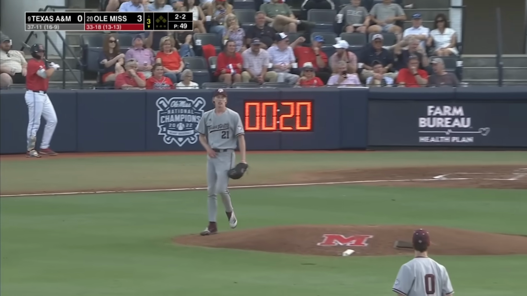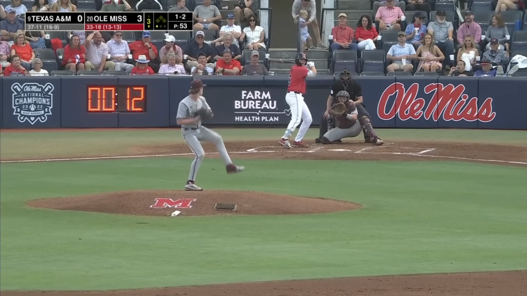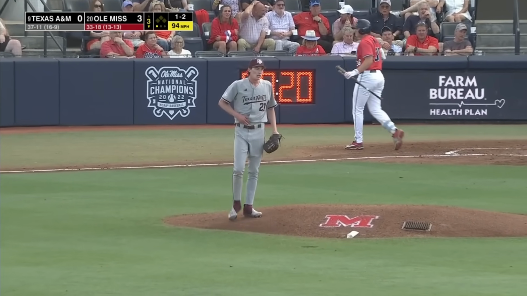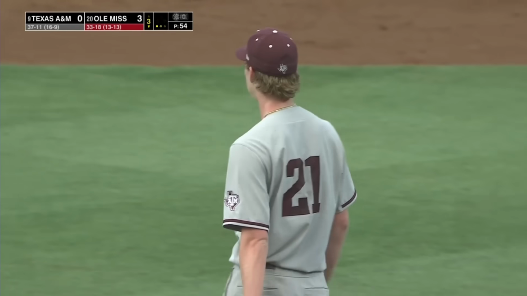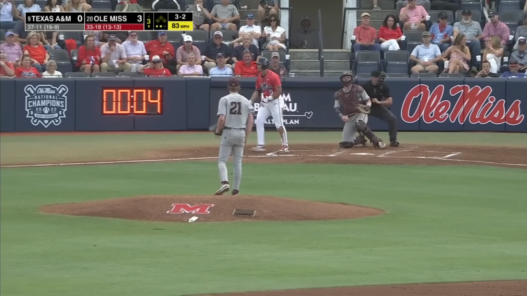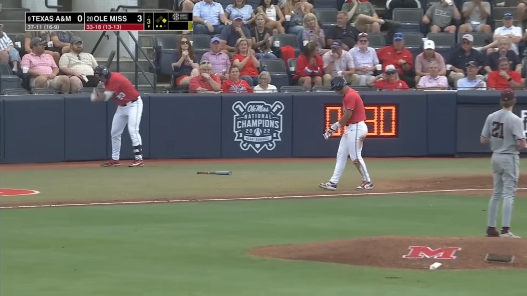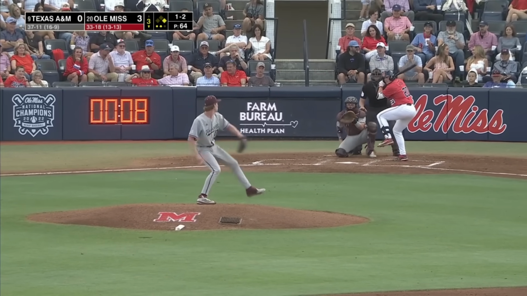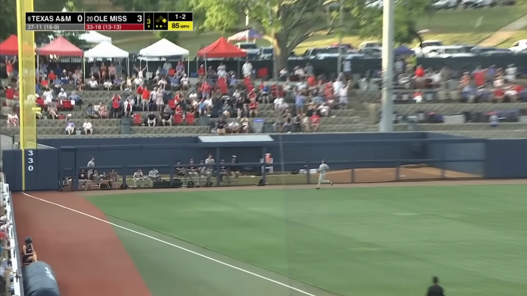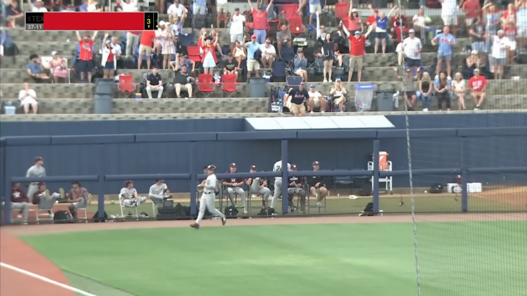Chase is up and in for strike 3. Looks at strike 3. Back-to-back Ks for Moss in this 3rd. And then lost the finale 6-0. And Federico works a 2-out walk. Again, played in 26 games last year for Ole Miss. This is 44 for him, and he launches this to deep left field. It's got a chance. It's gone.